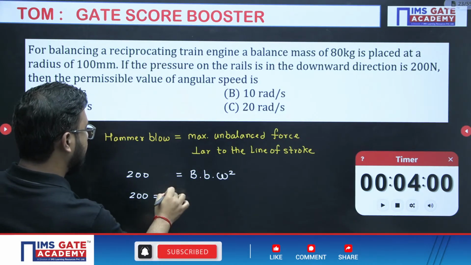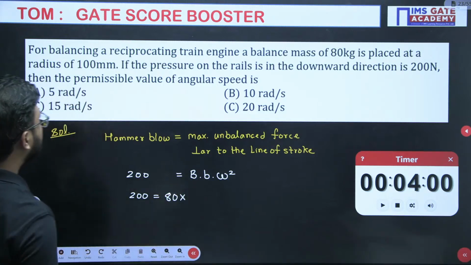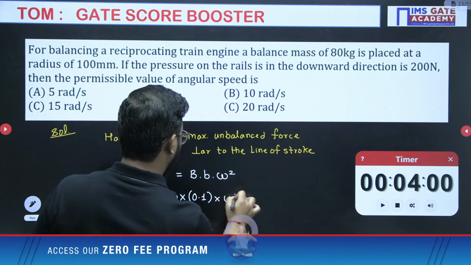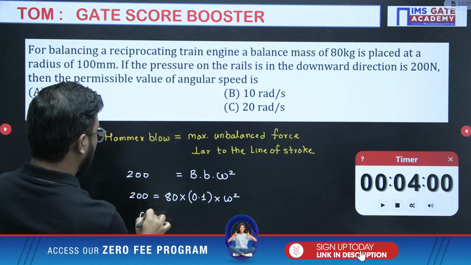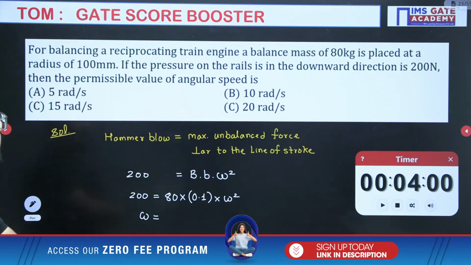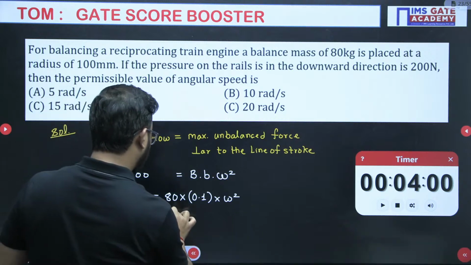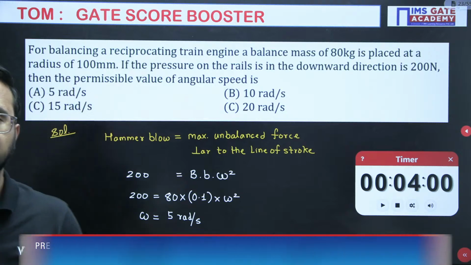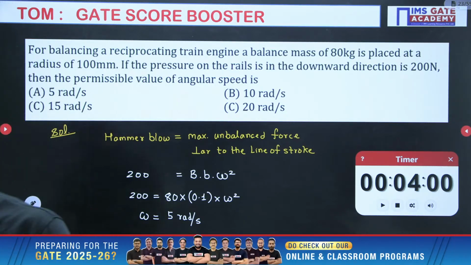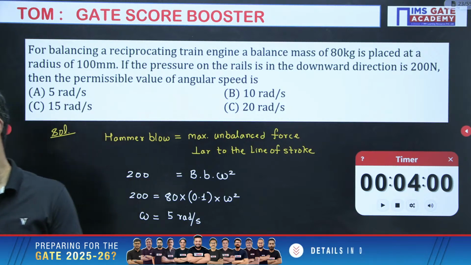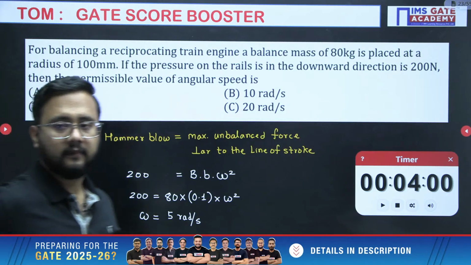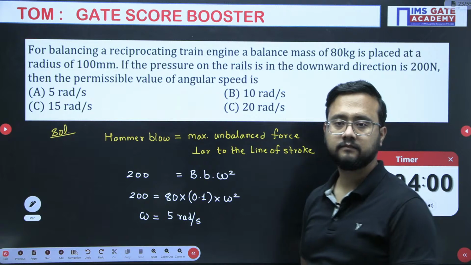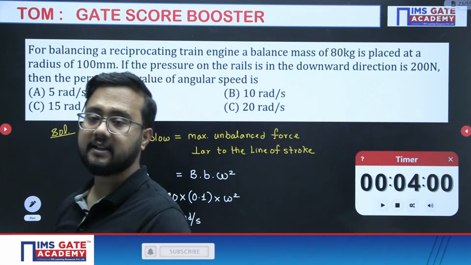Balancing mass required is 80 kg. At what location? 100 mm, 0.1, into omega square. So from here, the omega value you will be getting, right? The omega value that you will get here is 5 radian per second. Correct, Aditya? Is that clear? 5 radian per second will be the answer here. Done? Shall we move to the next problem of balancing?